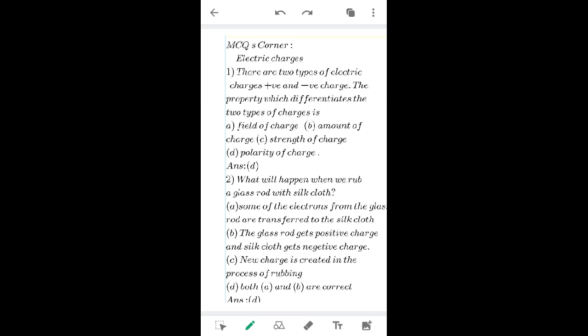Yes, some of the electrons from the glass rod are transferred to the silk cloth, and the glass rod gets positive charge and silk cloth gets negative charge. That is, when there is rubbing, the later object loses the charge and the former object gains the charge. Hence, the silk cloth gets the negative charge, glass rod gets positive charge.